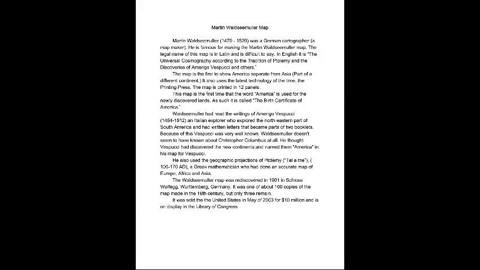Waldseemuller had read the writings of Amerigo Vespucci, and I've got the dates for him. He was an Italian explorer who explored the northeastern part of South America and had written letters about it. These letters eventually became part of 2 booklets, and that allowed Vespucci to become very famous. Martin Waldseemuller had not heard of Christopher Columbus, and he named the lands for Vespucci instead. Let's see. He also mentions that he is using the works of Ptolemy. Ptolemy was a Greek mathematician who mapped Europe, Asia, and Africa very successfully.